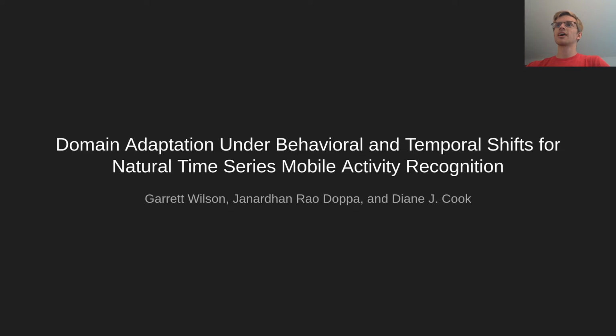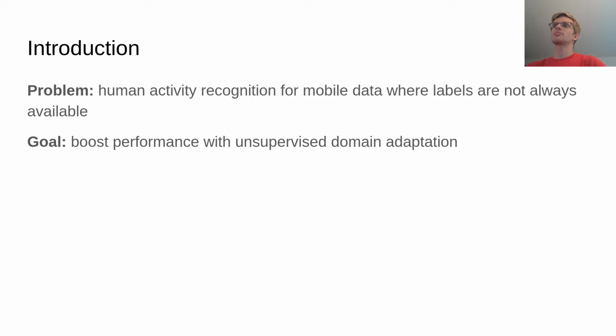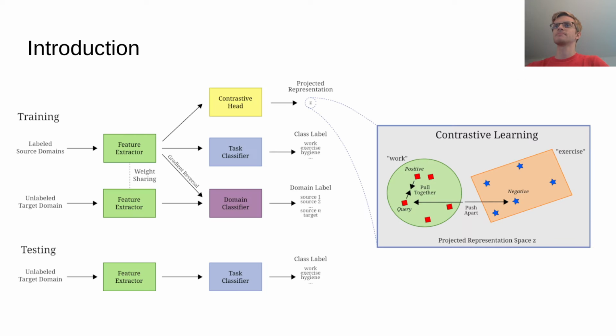Our paper is titled Domain Adaptation Under Behavioral and Temporal Shifts for Natural Time Series Mobile Activity Recognition. The problem that we're studying is human activity recognition for mobile data where labels are not always available, and our goal is to boost the performance using unsupervised domain adaptation.